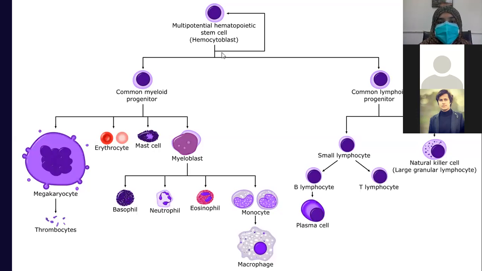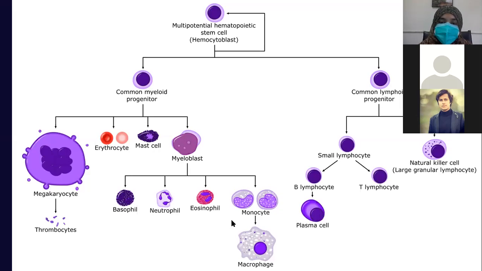So, looking behind, multipotential hematopoietic stem cells give rise to common myeloid progenitor. Common myeloid progenitor gives rise to myeloblast, and myeloblast gives rise to all the white blood cells, excluding lymphocytes. And common myeloid progenitor also gives rise to red blood cells and platelets.